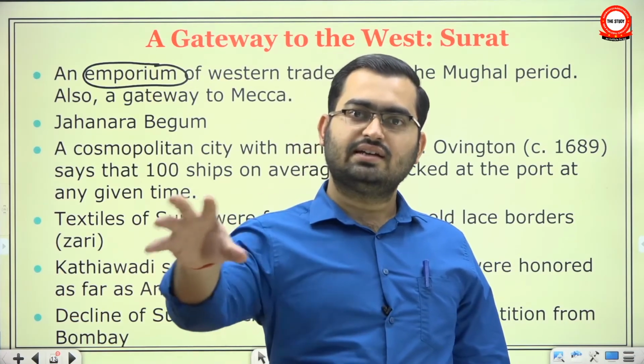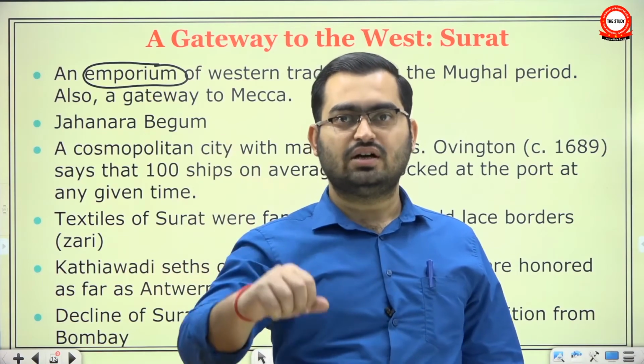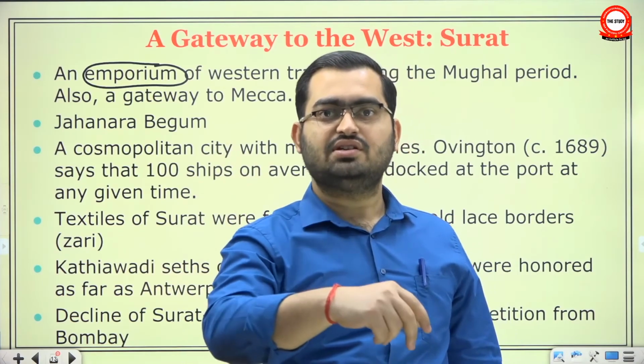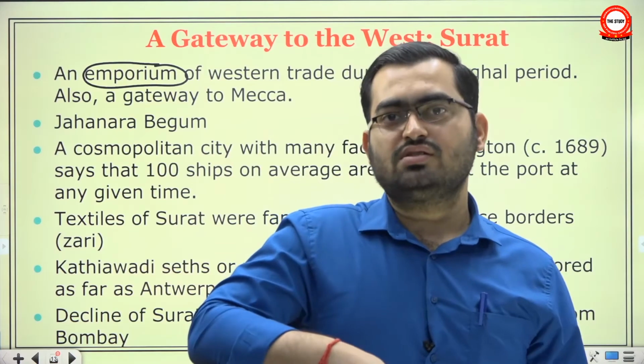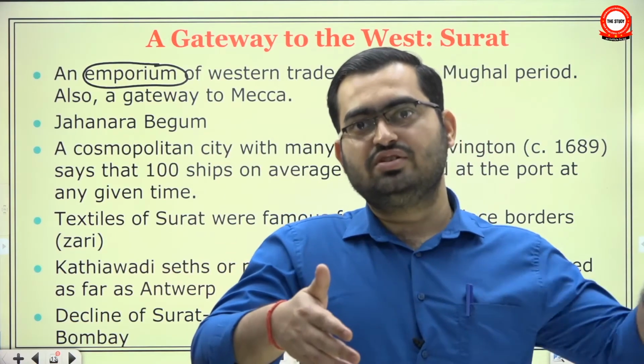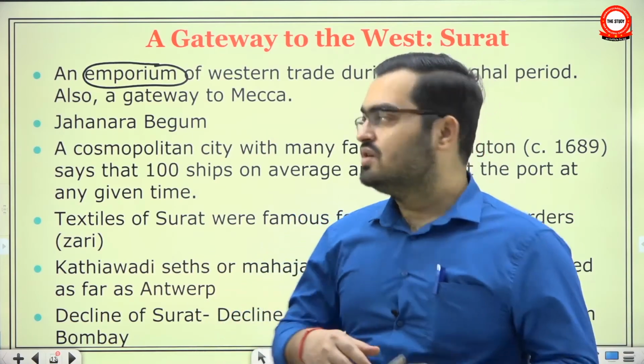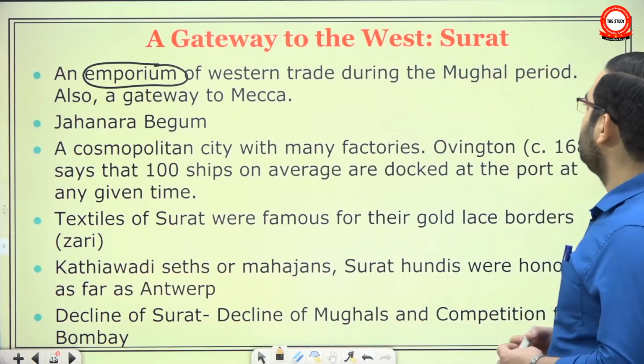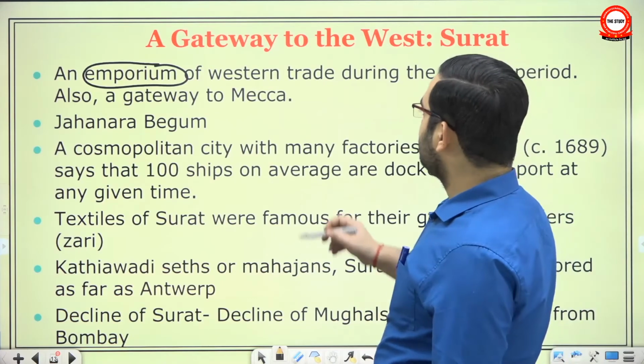What they did was collect goods from the countryside and from other towns, where they would send their commission agents and their brokers to do their deals, and they would bring finished goods there, and from there it would be shipped to foreign countries. So Surat was an emporium of western trade during the Mughal period, also a gateway to Makkah.